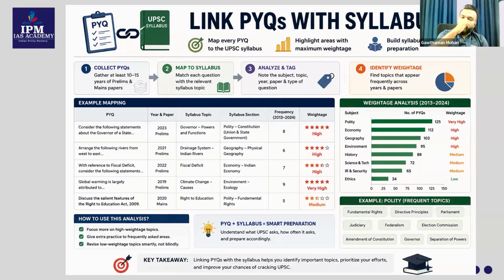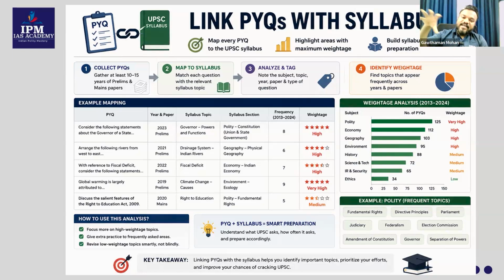Any question that you go through, try to get its correct original place in the syllabus. If you are going through a question like arrange the following rivers from west to east, it is something connected with the rivers in India. It is something connected with the geography of India, the physical geography of India. So this understanding you need to have. So if there is a question related to global warming, which is something connected with the environment or ecology or climate change, the broader topic is climate change.